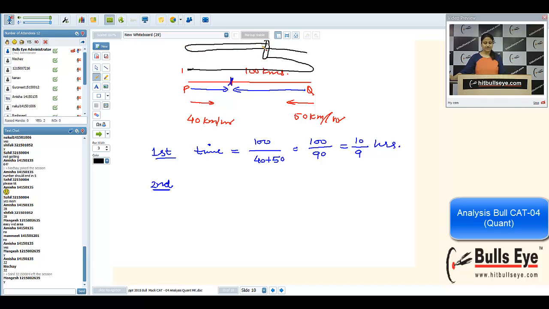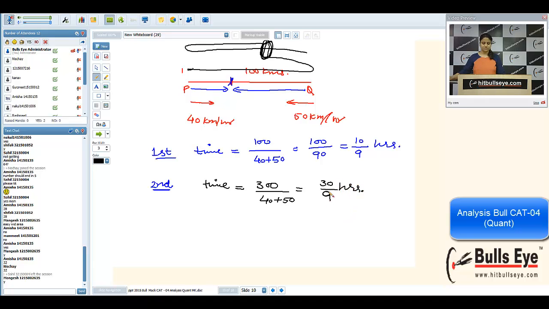In between they will meet. So in total, they are covering the total track 3 times. By what speed? 40 plus 50. Why am I adding these two speeds? Because they are moving in opposite directions. That is the concept of relative speed. We will get 30 by 9.